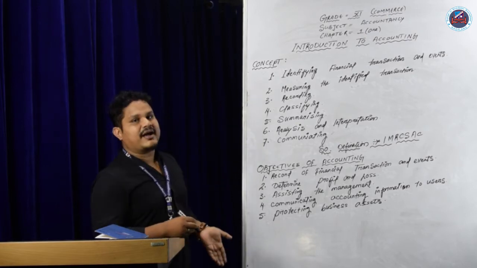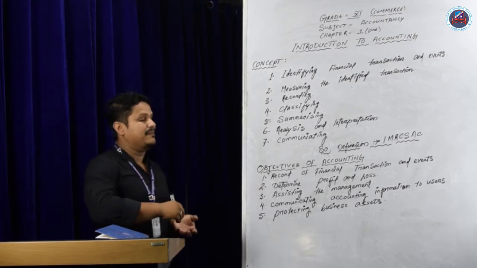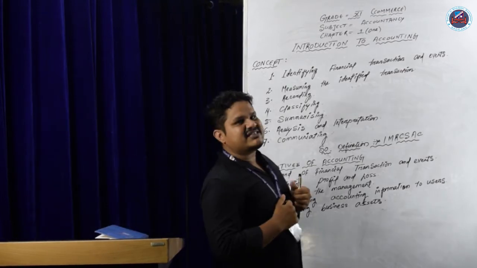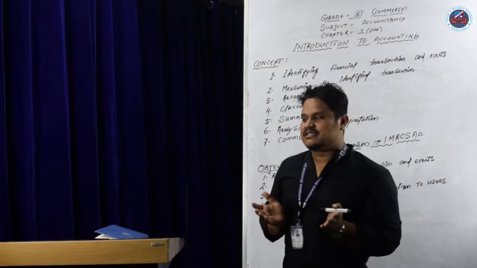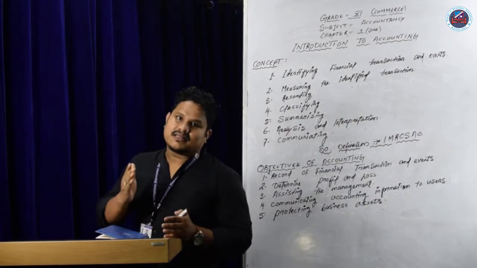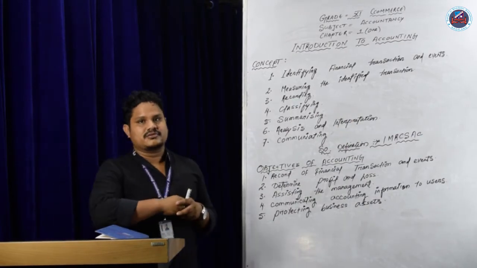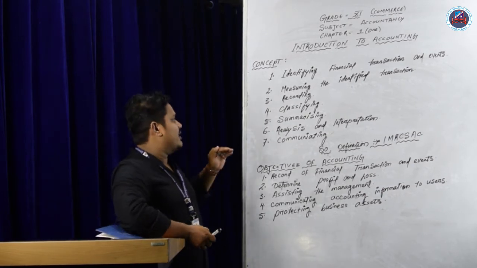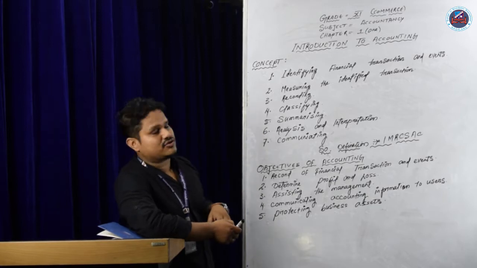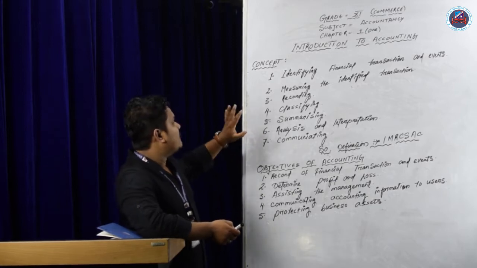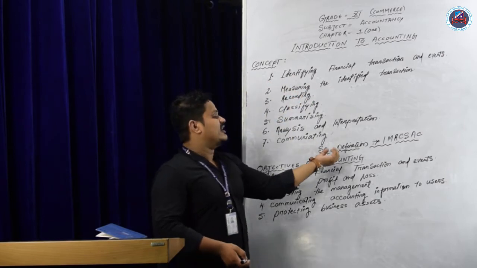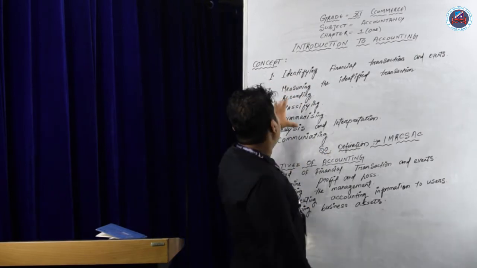So in this video I am going to teach the concept and the meaning of accountancy. You know that accountancy means recording the books. But actually accountancy is not only recording the books, we also have to analyze and communicate. So what is called analysis and communicating? First of all, we understand the characteristics. After that I will teach you the definition. What are the characteristics?